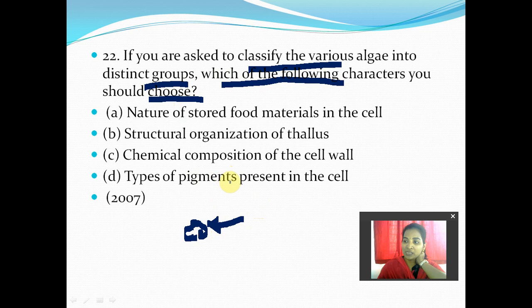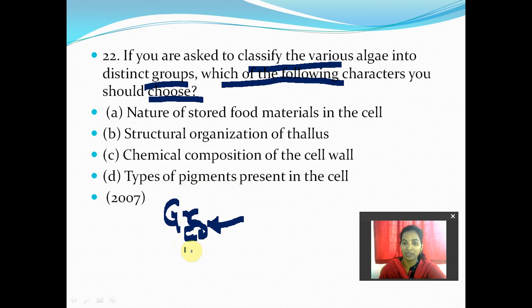Generally we consider the type of pigments, whether green, red or brown algae, what the cell wall is made of, and what kind of food material is stored. The options are: nature of the stored material in the cell, structural organization of the thallus, chemical composition of the cell wall, or type of pigments present in the cell. Generally, by seeing the color, if it is green, you can classify it as a green algae.